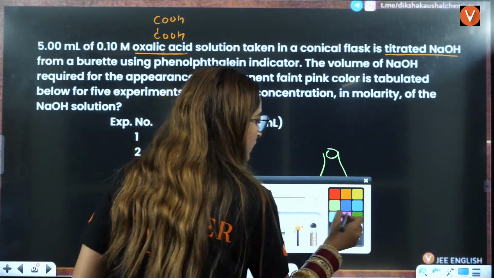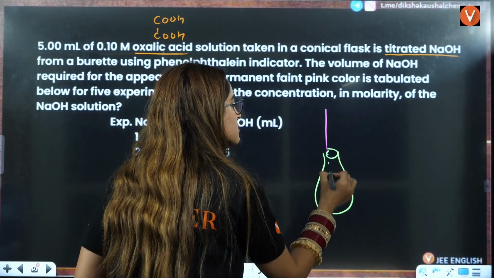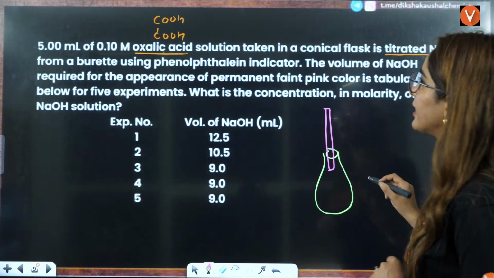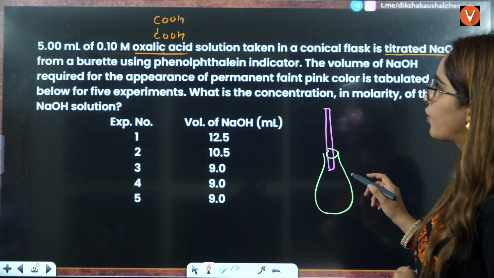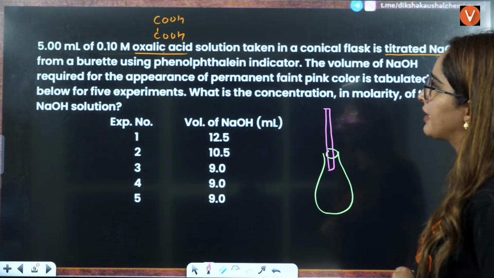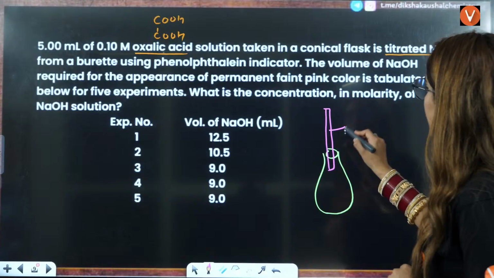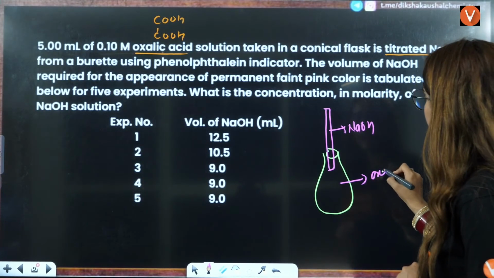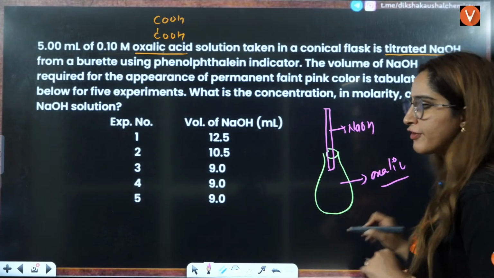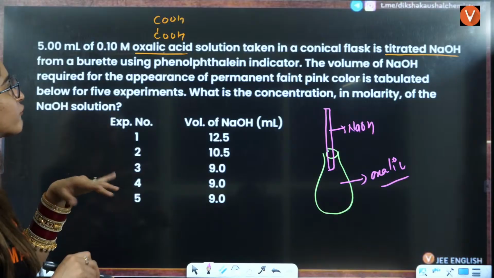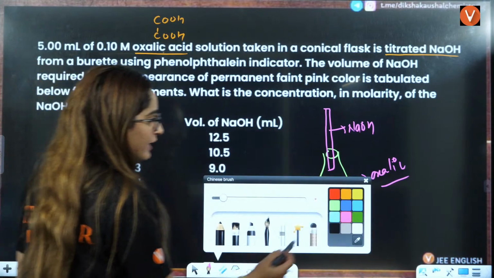So you have a conical flask here and this is the burette that you have here, right? In the burette, titrated from the burette using this. So taken in a conical flask is titrated with NaOH from a burette. So NaOH is in the burette, right? Here you have oxalic acid and you are using phenolphthalein as an indicator, right? The volume of NaOH required for the appearance of permanent faint color.